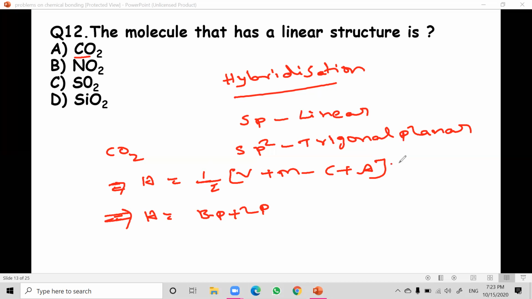Let us see the first one. For carbon, how many valence electrons? Half into valence electrons, which is 4, and monovalent atoms, because oxygen is divalent, so we cannot write it as monovalent. So half into 4 plus 0 monovalent, minus cations 0, plus anions 0.